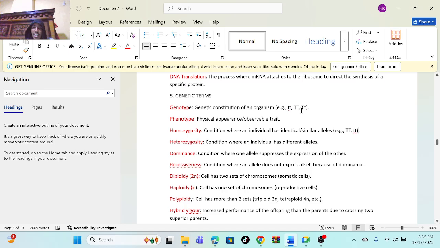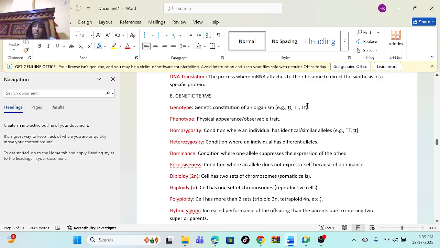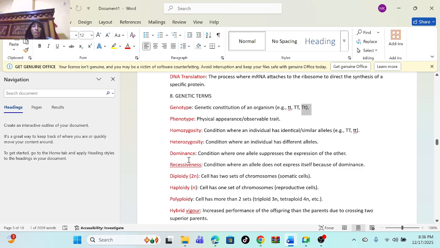For example, this one is called homozygosity. Also this other one is homozygosity. But this one is different, look, it has a capital T and a small t. So they are heterozygous, they have different alleles. Heterozygosity is a condition where individuals have different alleles. Another thing is dominance. Dominance is a condition where one allele suppresses the other. That's known as dominance. We will get to that.